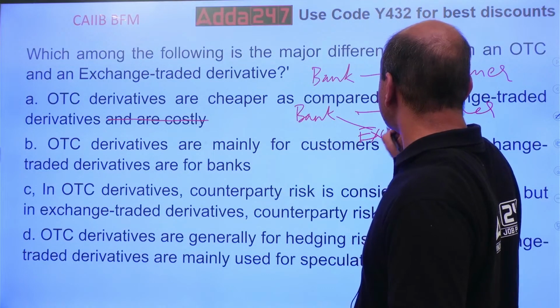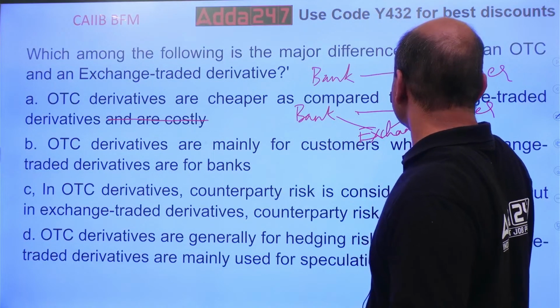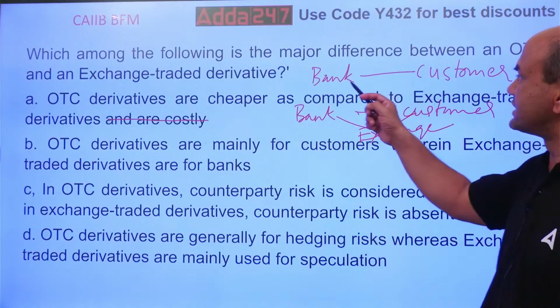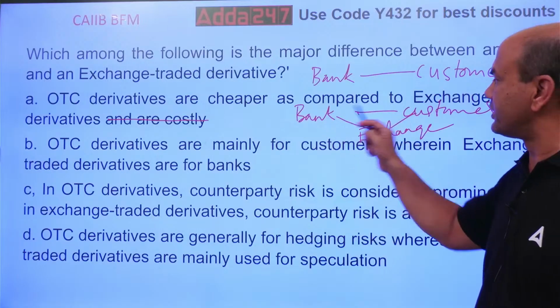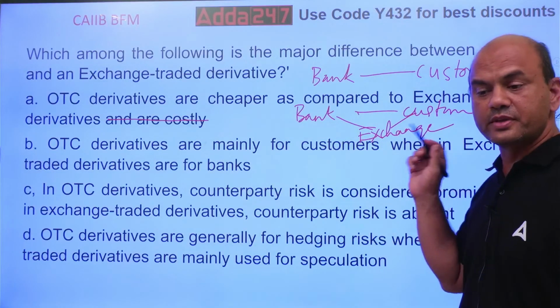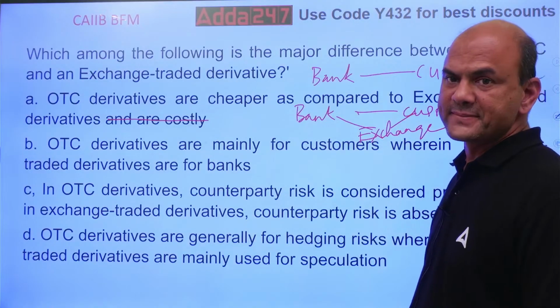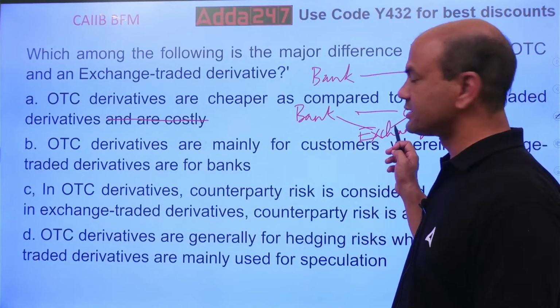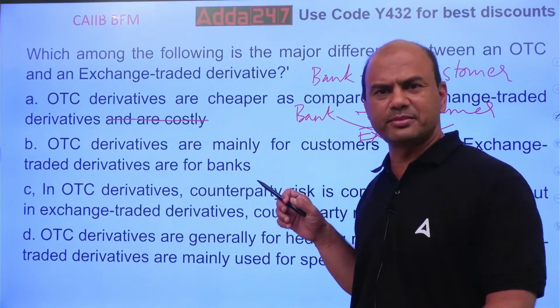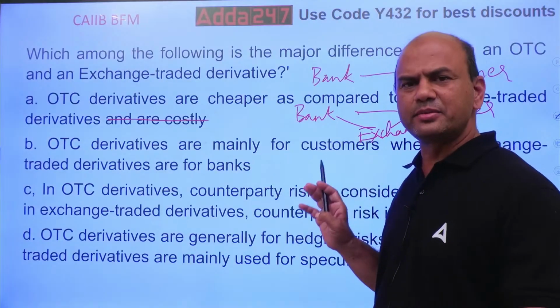This exchange controls the rules. So OTC is between two parties, ETC is between three parties, where the exchange controls all the rules of the game. So that's why the exchange is taking the credit risk over here, similar to CCIL, that earlier example which I gave, same logic.